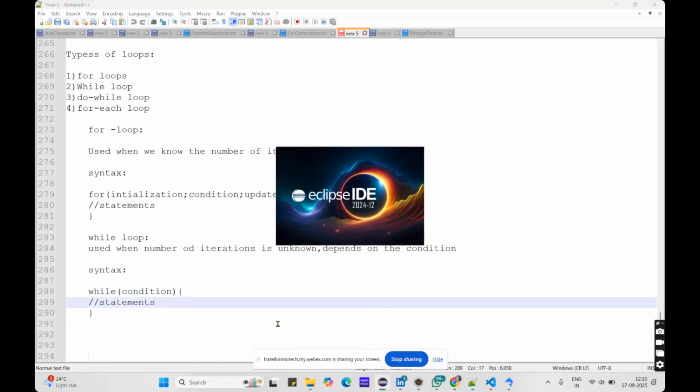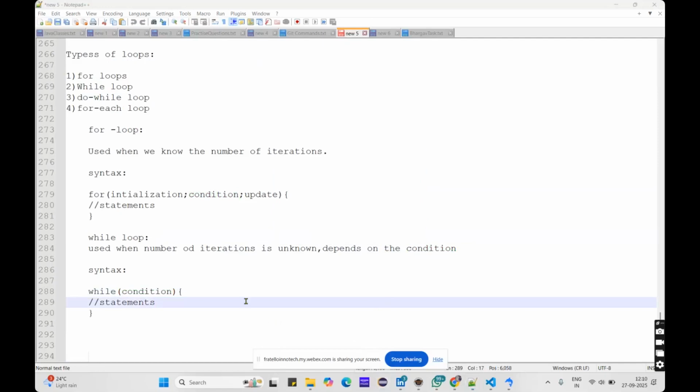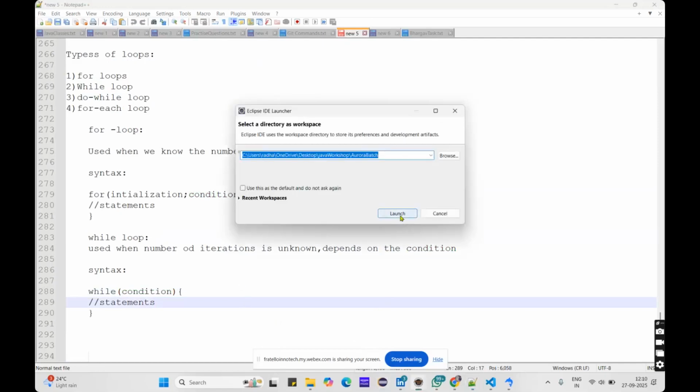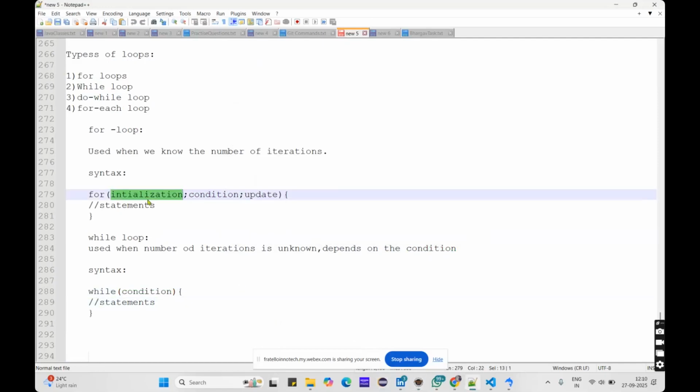Now let me check the examples and the for loop. Here first we need to initialize the value, and here you need to keep the condition, so however many times you want to repeat, you place that condition. And here you increment or decrement the value. Whatever value you initialized in the first section, you need to increment or decrement it to loop the code. How many times you have to repeat that code, you need to write it here.